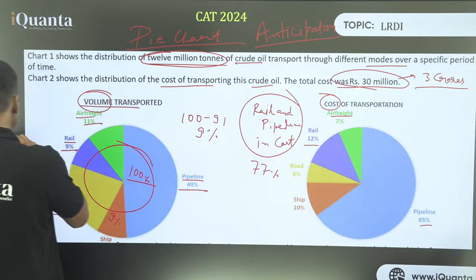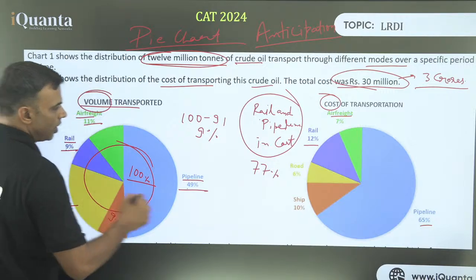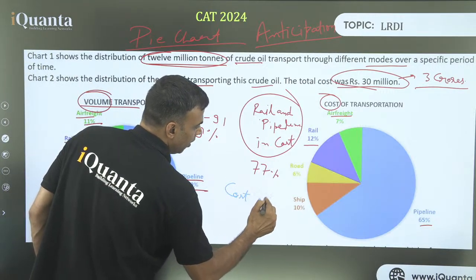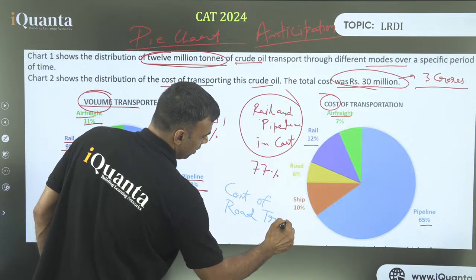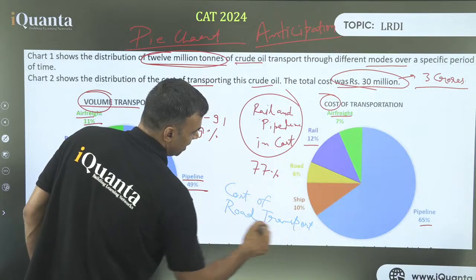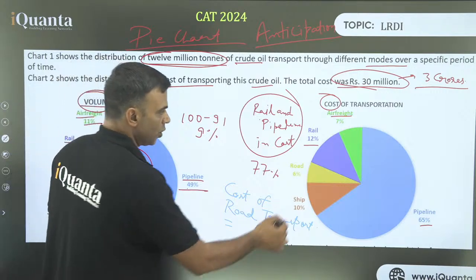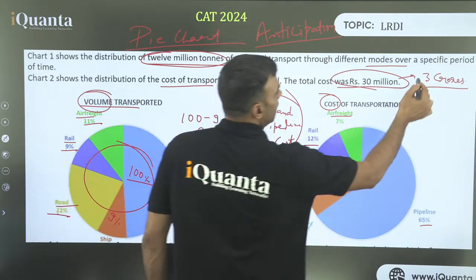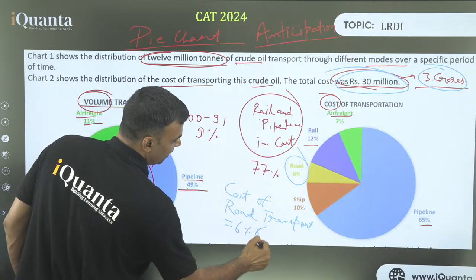If I say what is the cost of road transport of crude? Tell me, what will it be? Cost of road transport. How will you calculate? Yes, fantastic. What will you do? I've given a simpler one. You can always calculate. So road transport is 6%, of what? Of 3 crore, or 30 million. So 6% of 30 million.